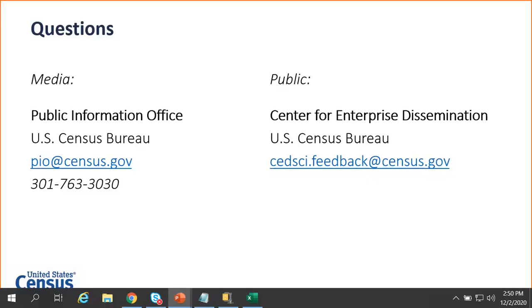I'm Patricia Dirks, and my question is, is it possible to print the map once it's created?